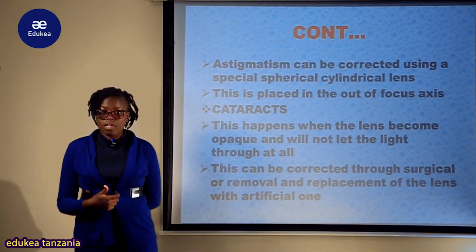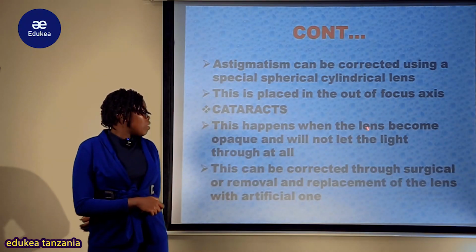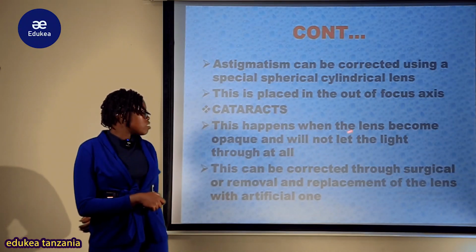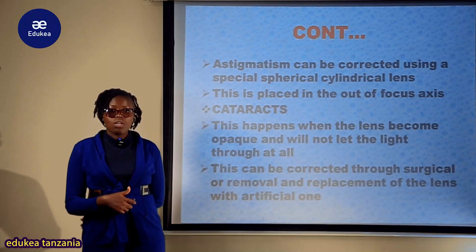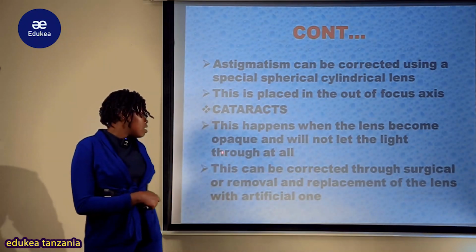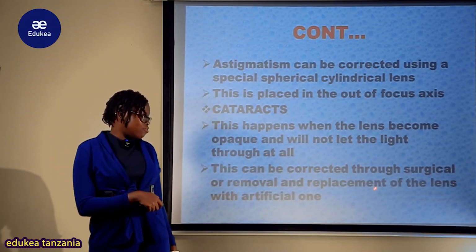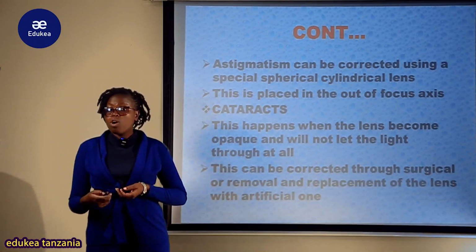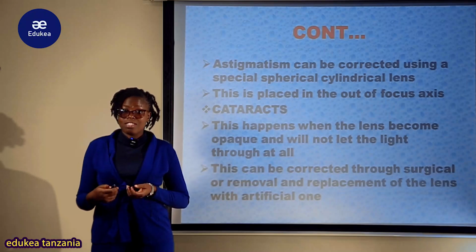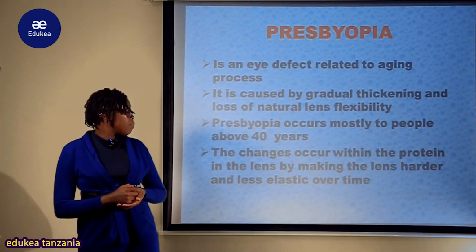Nyingine ni cataract. Cataract ndio ile ambayo involve, this happen when the lens become opaque and will not let the light to pass at all. Kwa lens inakuwa more opaque, hivyo hairuhusu hata mwanga kuweza kupita. So this can be corrected through the surgical removal or replacement of the lens with artificial one. Ili kuweza kutibu ugonjwa wa opaqueness of the lens, anatakiwa mtu afanyiwe operation ili aweze kuwekewa lens ambayo ni bandia.